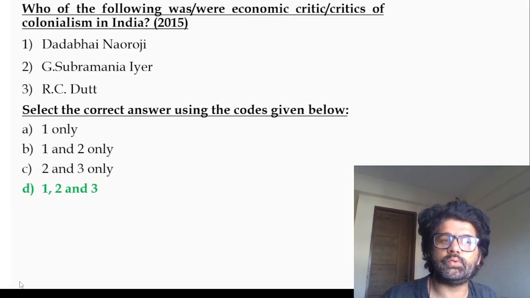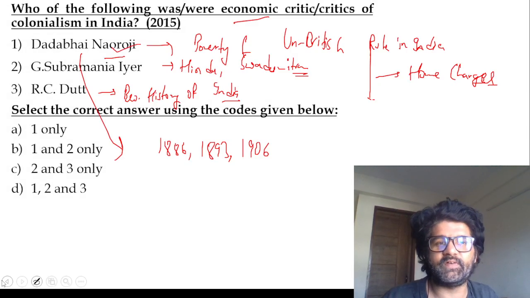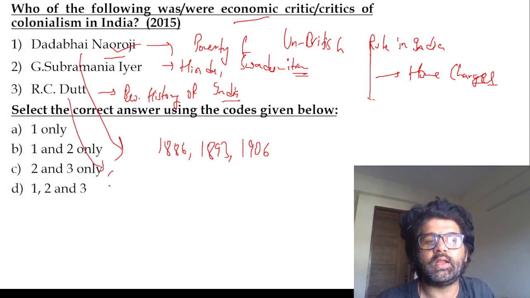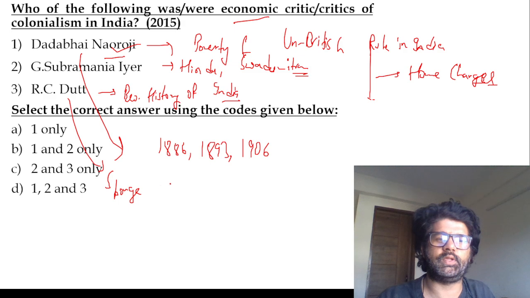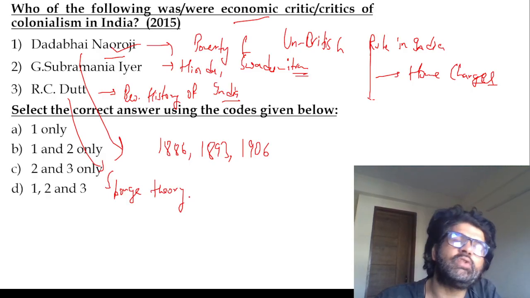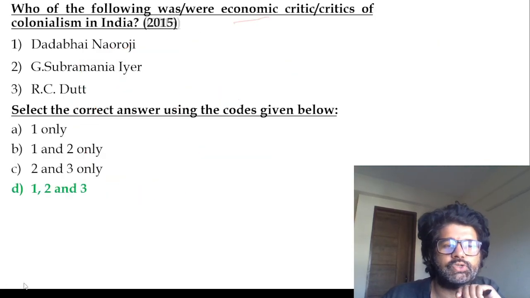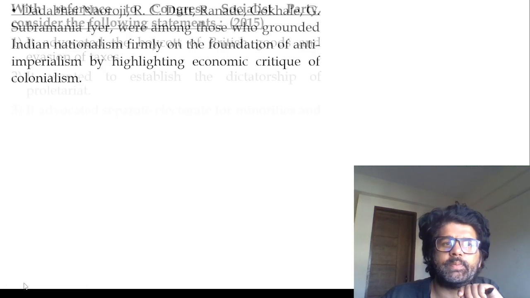R.C. Dutt, in his Economic History of India, talked about a sponge theory, which is actually very interesting. Sponge theory means the Britishers put a sponge in the Ganges and then squeeze it out in the Thames. So all the good things from the Ganges are poured into the Thames River. This is basically an analogy for how they were exploiting us to the hilt. Sponge theory.